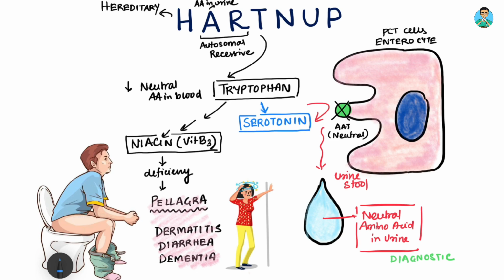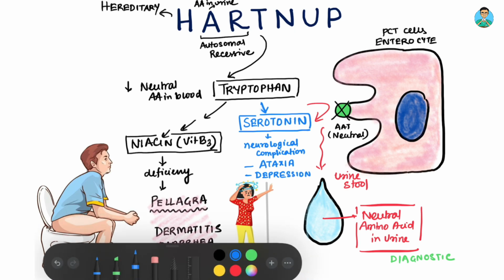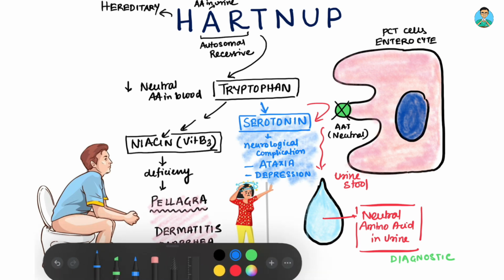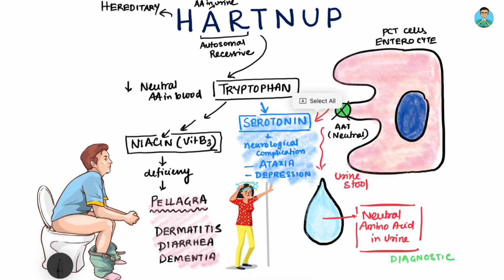Low levels of serotonin lead to a lot of neurological complications, including ataxia as well as depression. Now this is the second aspect of Hartnup disease. The T in Hartnup represents tryptophan as well as transporter defect